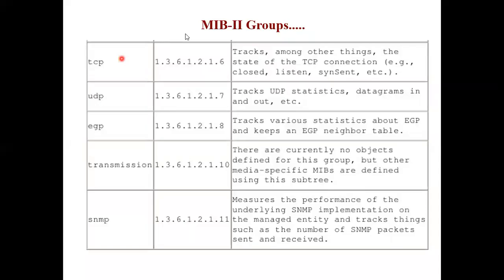So it is used to find the network path. So here that EGP is there. It tracks various statistics about the EGP protocol, and it keeps track of the neighboring table. Who are the neighbors? So that is the EGP group. Then the transmission group: there are currently no objects defined for this group, but other media specific MIBs are defined using the subtree.